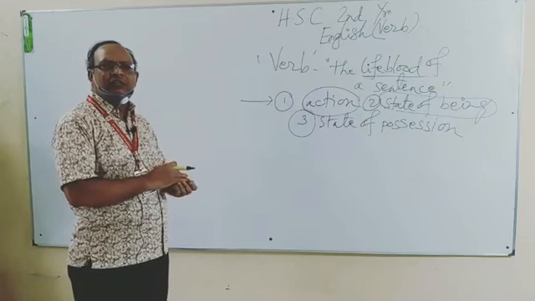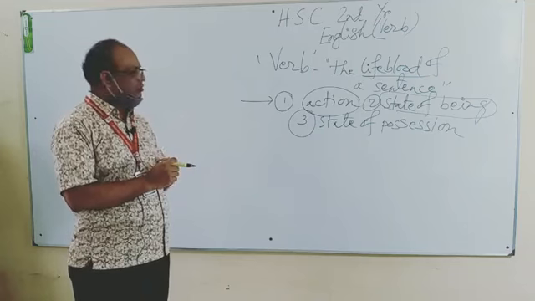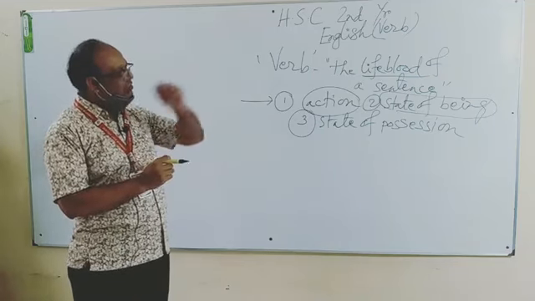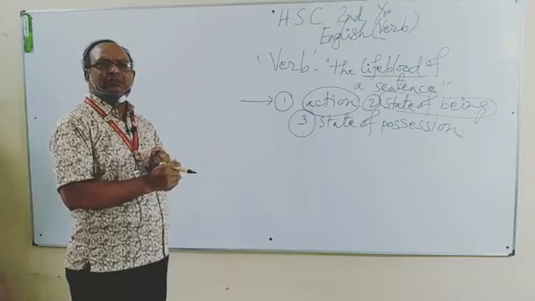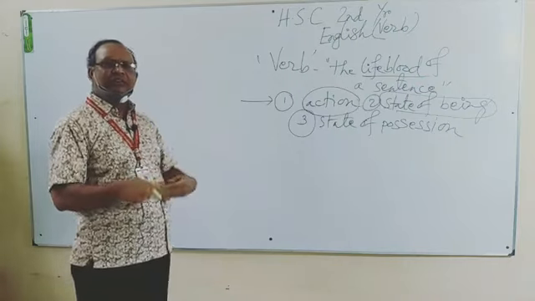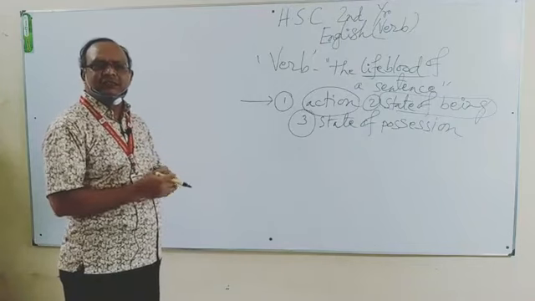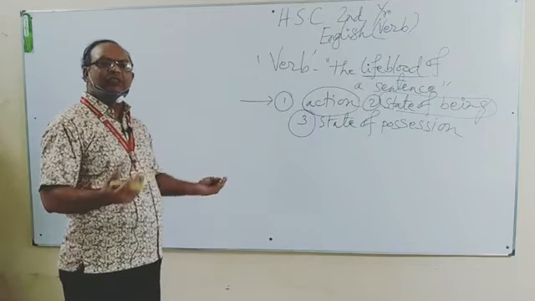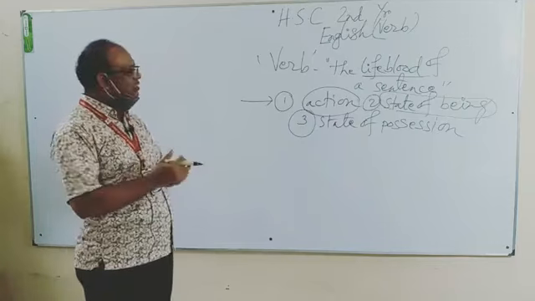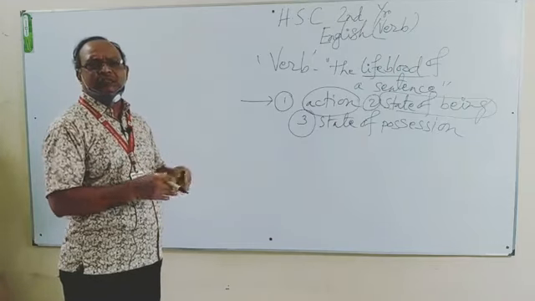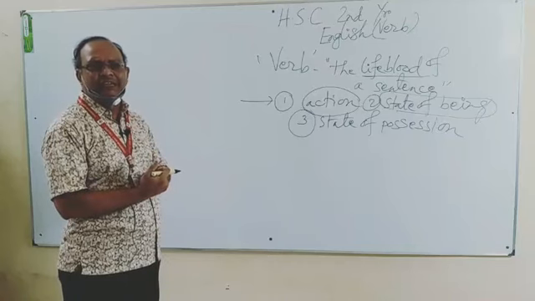Here are does not denote any action, but it indicates a state of being. That means what kind of person, what kind of thing, what kind of being someone is. It may be about a place, it may be about a concept. So a verb includes the statement of a state of being.